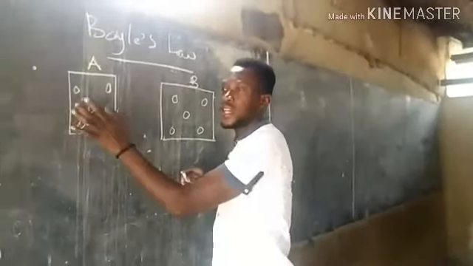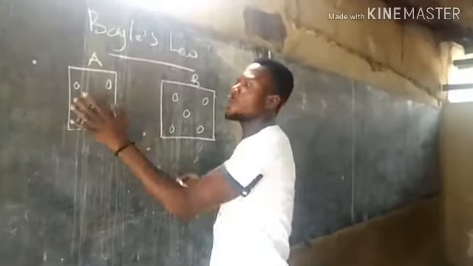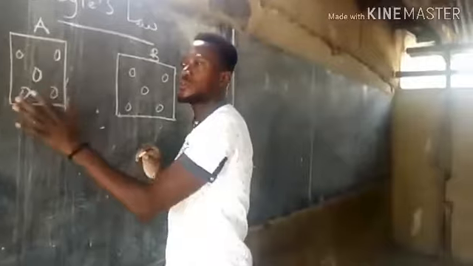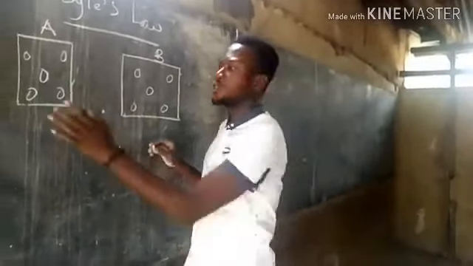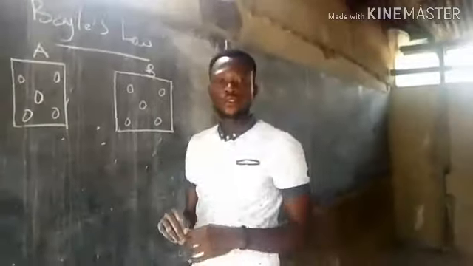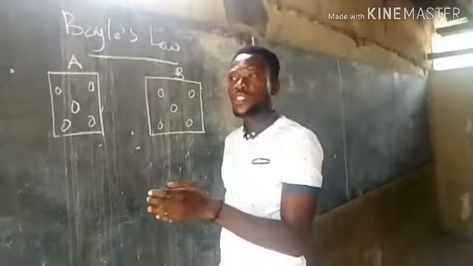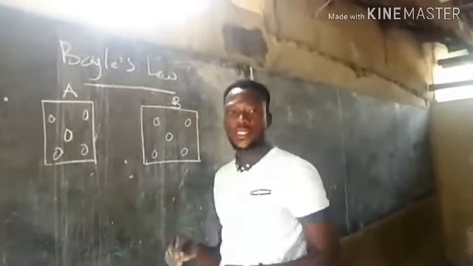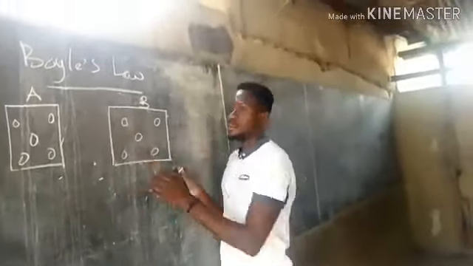So in container A, the molecules collide more frequently, and the more they collide with the walls of the container, the more pressure is generated. So the generation of pressure in this container is due to the collision between the walls of the container and the molecules. Now let's come to container B.